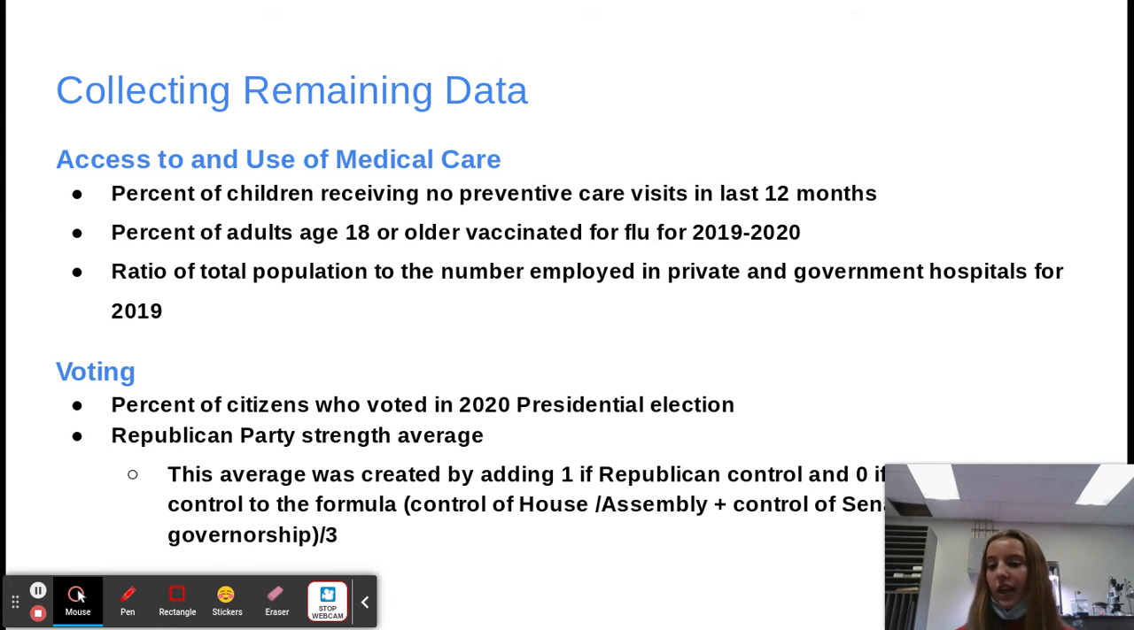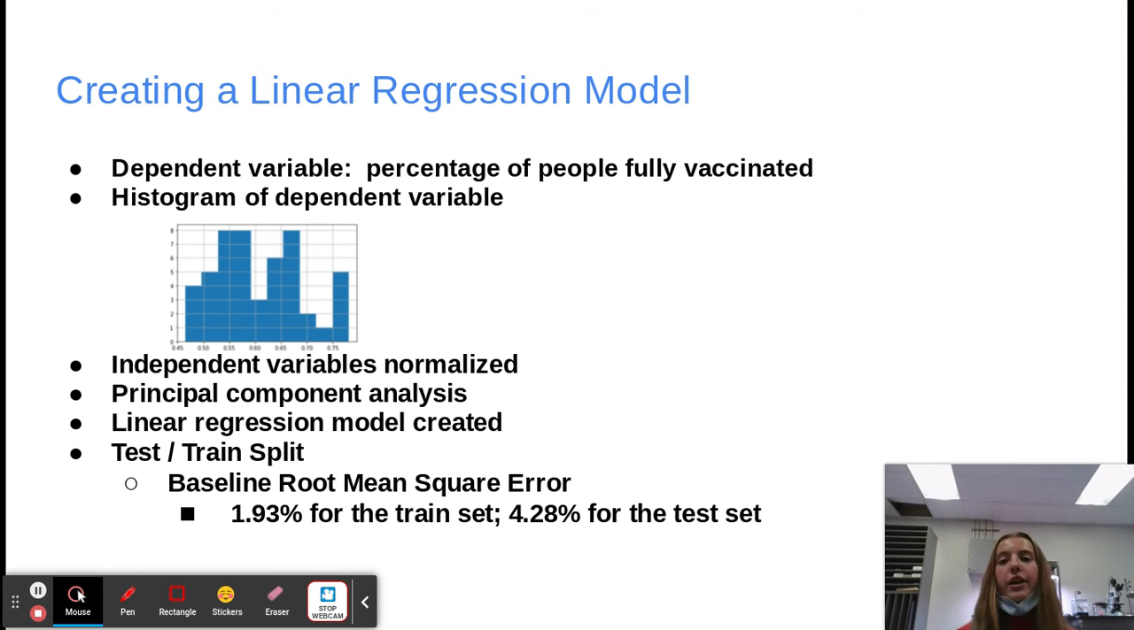The political party strength average was created by adding 1 if Republican control and 0 if Democrat control to the formula. The formula was control of House Assembly plus control of Senate plus control of governorship, all divided by 3. Python was used to create a linear regression model. The model used the data summarized earlier. The dependent variable was percentage of people fully vaccinated.